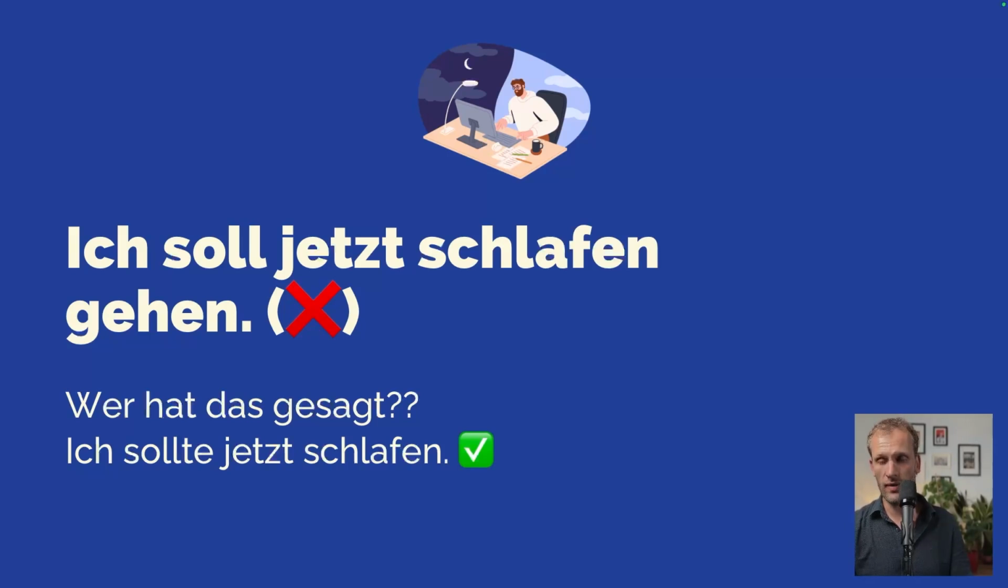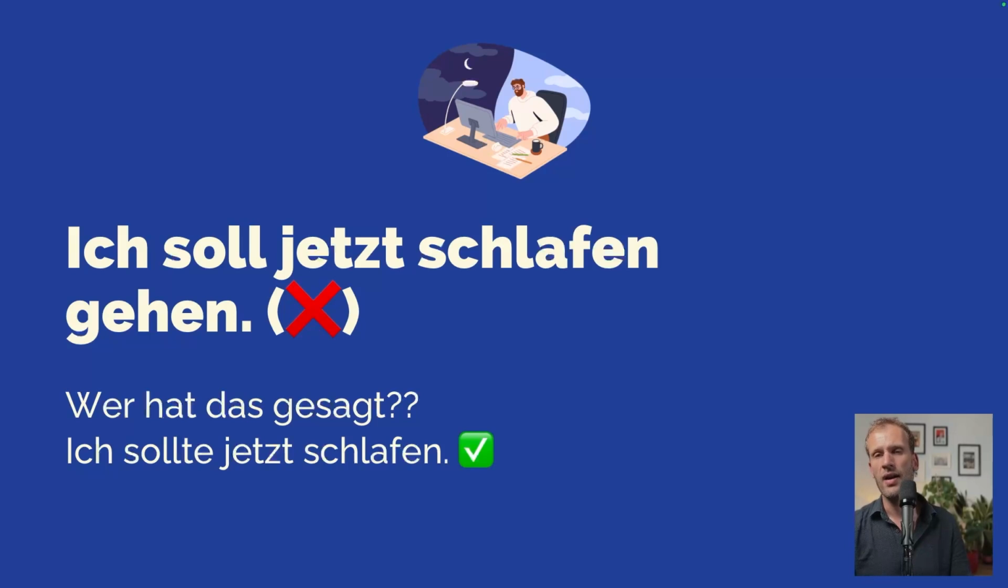So ich soll, that's the indicative, the normal forms, means someone else said that, but ich sollte, just add the te, and then you have the conjunctive 2 forms, which, by the way, coincide with the Präteritum forms. They're the same for this verb. And now it means it's just an advice, recommendation by someone else, or even just by yourself.